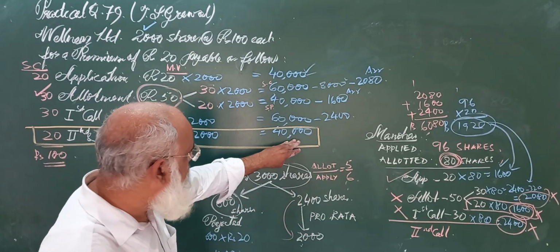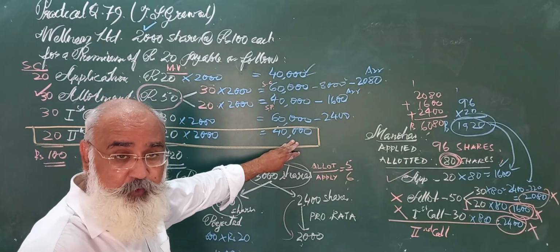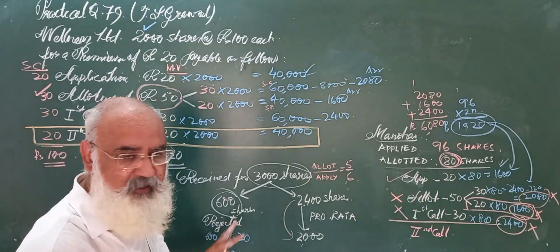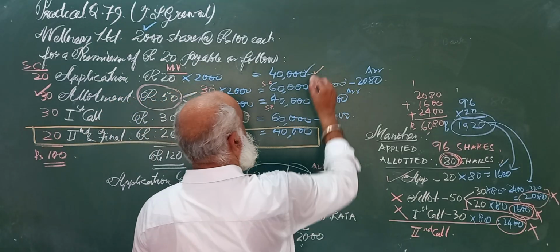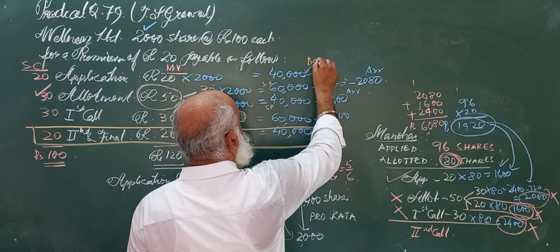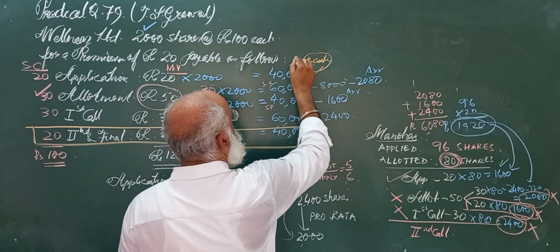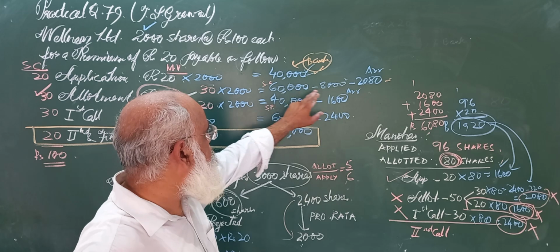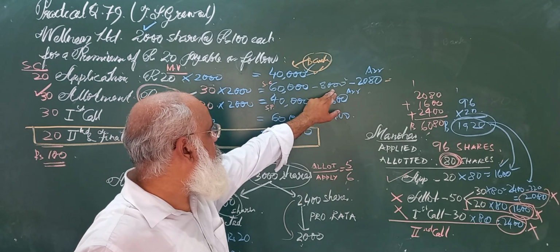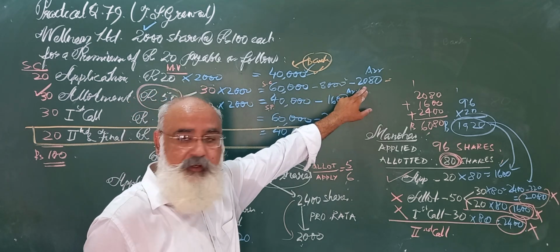So this we will leave here itself, so that you will not get confused and you will not start passing the journal entries for second call. So here it is 40,000, it will come in bank. Now here what amount will come? 60,000 minus 10,000. It will be how much? 50,000.